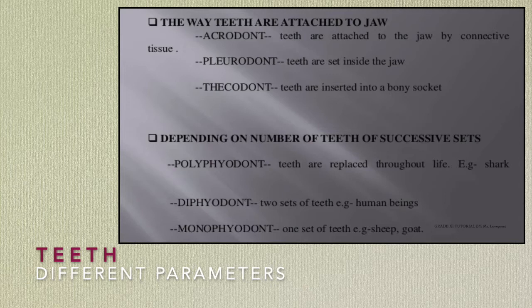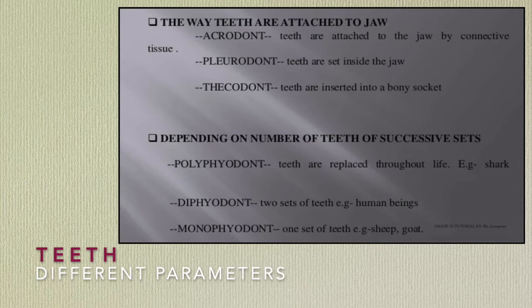First is acrodont. Teeth are attached to the jaw by only connective tissue. Pleurodont. In this, teeth are set inside the jaw. Thecodont. Teeth are inserted into a bony socket, as in humans. Next is depending on the number of teeth of successive sets.